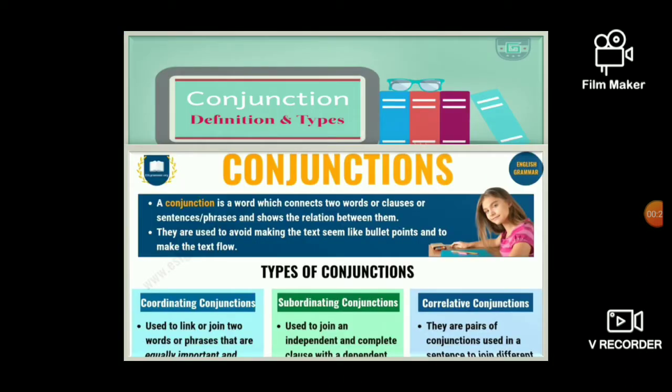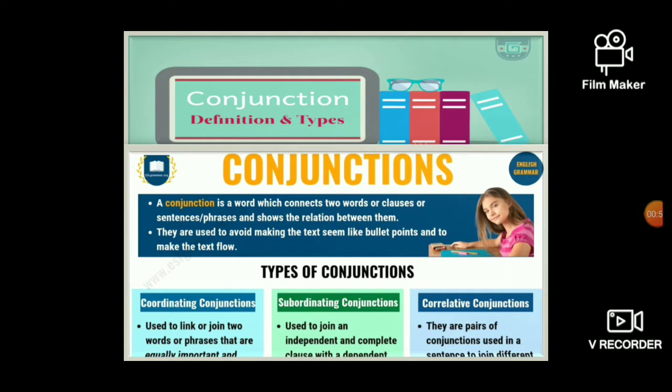Likewise, the definition of a conjunction is a word which connects two words, clauses, sentences, or phrases and shows the relationship between them. It's like a bullet point, used to tell the bullet points. In such cases, we are using conjunctions.